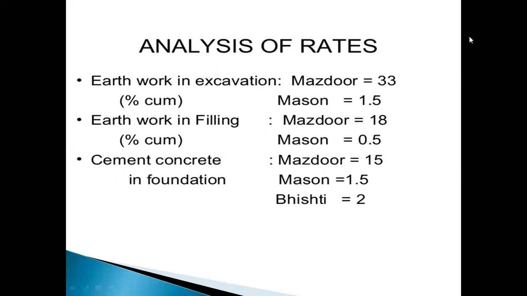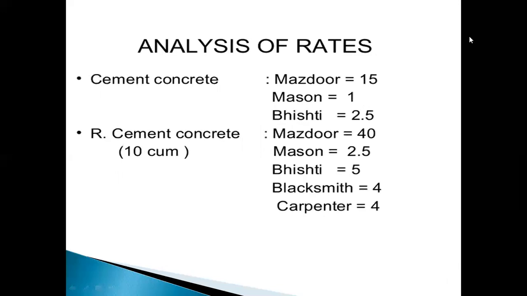Earthwork filling: Mazdoors 18 and Masons 0.5. Cement concrete in foundation: Mazdoors 15, Mason 1.5, and Bisti 2. And next, cement concrete: Mazdoors 15, Mason 1, Bisti 2.5.